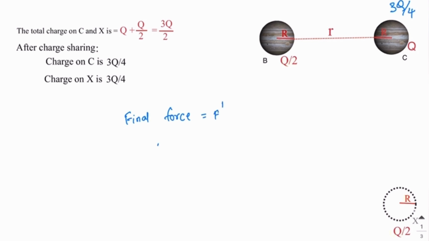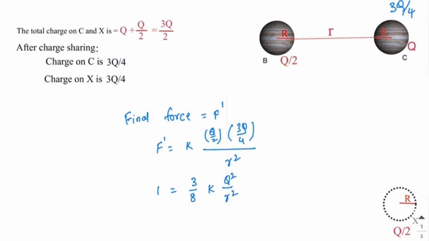F prime is equal to K into Q1 Q2 by r square. Here Q1 is Q by 2 and Q2 is 3Q by 4, divided by the distance between these conductors, r square. That is equal to 3 by 8 times K into Q square by r square, that is F prime.